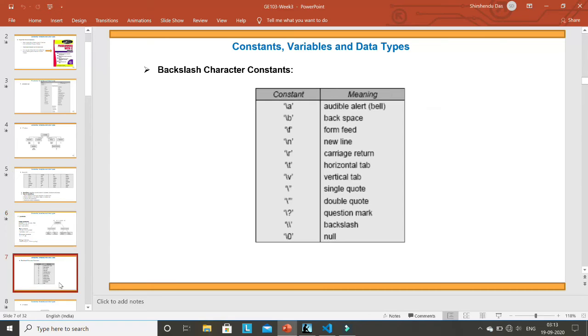Then there are some other character constants. Though they look like two letters, they are actually considered a single character. One of them is the new line character that we are already using, slash n. Though it is slash n, we call it a single character, the new line character, and there is a corresponding ASCII value available for this. These are some special characters available in C programming.